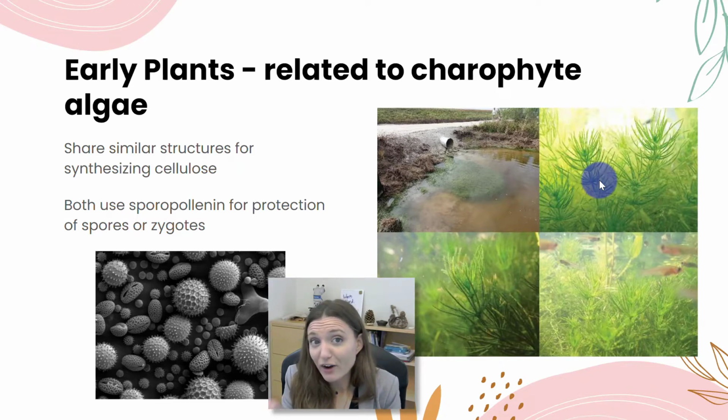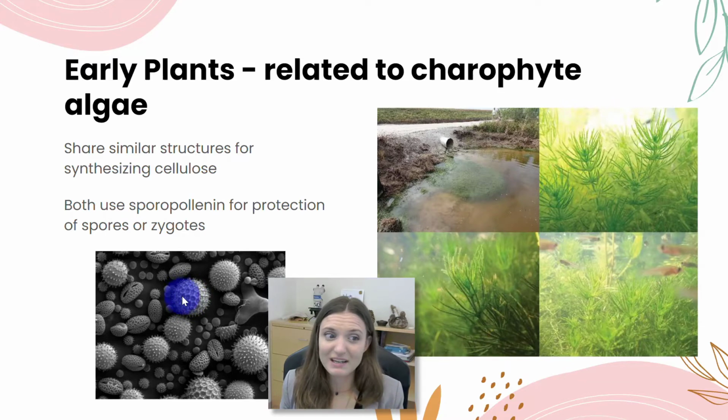And both charophytes and land plants use a molecule called sporopollenin to protect either their spores or their zygotes. So sporopollenin, in plants that reproduce using pollen, we'll often find it coating the pollen grains. Okay? Or in plants that reproduce using spores, we'll find it coating those spores. And that's actually one way that we can identify different species of plants, is they all have a unique sporopollenin coat to their pollen. Okay? But this is a molecule whose main function is to prevent desiccation, to prevent drying out of the spores. But we find it both in the charophytes and in the land plants today.